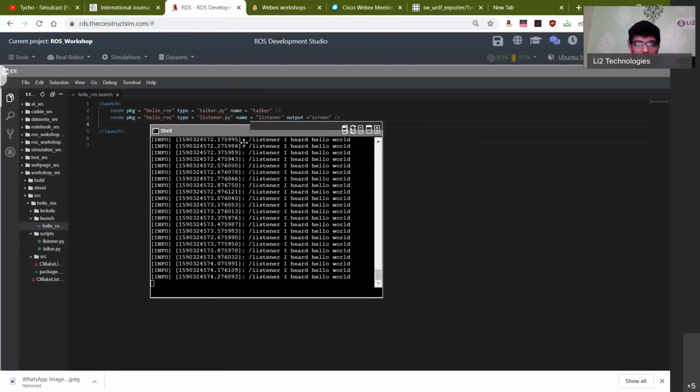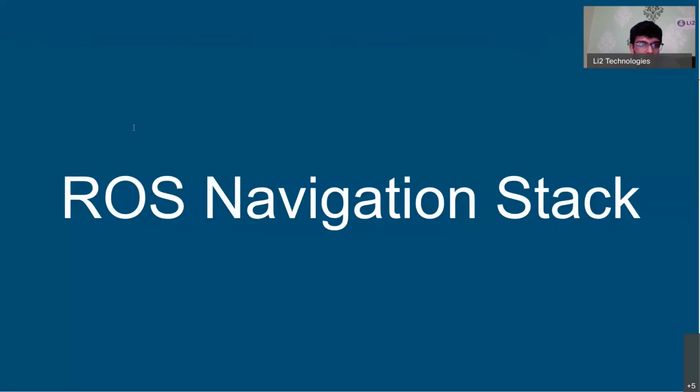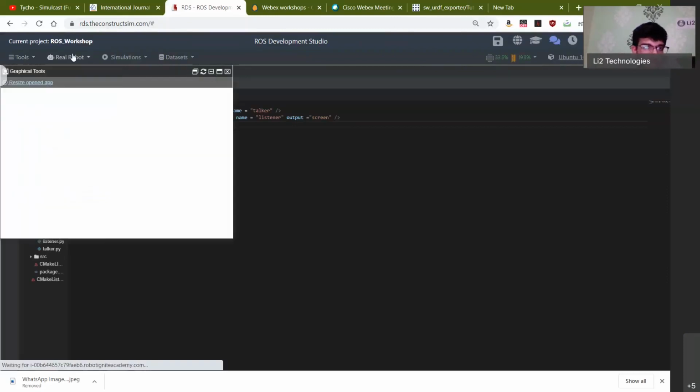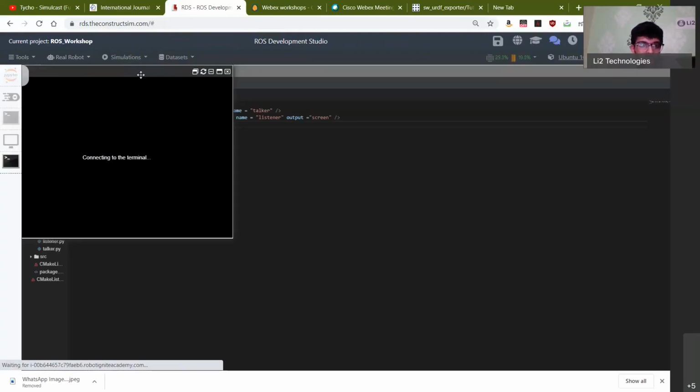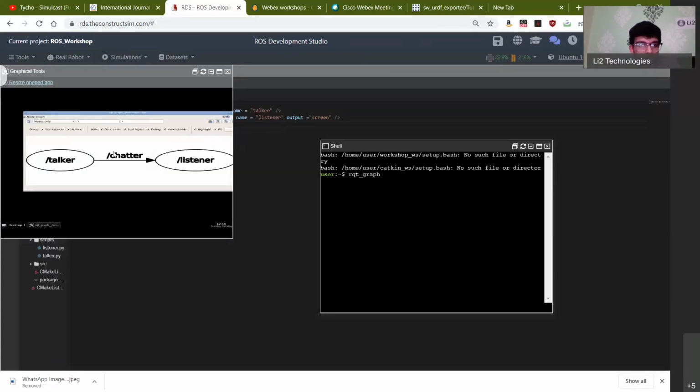Yesterday I got a couple of emails from you guys that a few people couldn't see the rqt_graph, so let me show you how that works again. Here you just have to go to graphical tools, and then open another shell. When you type rqt_graph, it should pop up on the screen. If it doesn't, you'll just have to restart this and try again. Here it's popped up again, so this is what you should be getting. Let me know in the chat if you've been able to run the launch file, and second, if you're getting the rqt_graph.